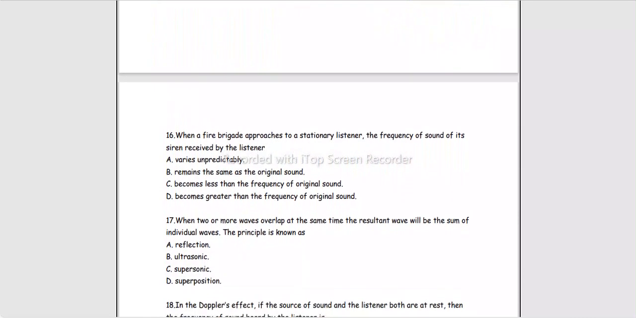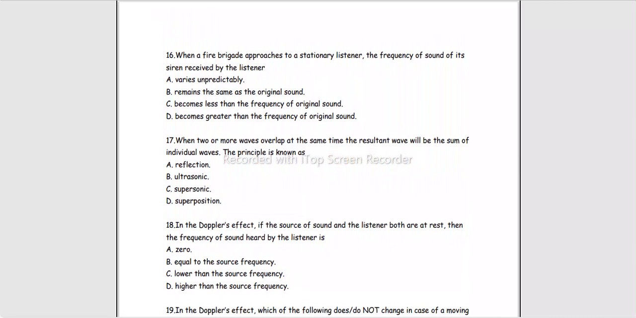When a fire brigade approaches a stationary listener, frequency of sound of its siren received by the listener is, consider करें एक sound source which is approaching the stationary listener. तो of course listener के लिए sound की pitch और frequency दोनों increase हो जाएगी, right? It varies but not unpredictably. It remains the same. No, it does not. There is a shift. Doppler's effect में हमने पढ़ा है. It becomes less than the frequency of original sound, होता ये correct option had the source been moving away from the stationary observer. इस केस में क्योंकि it is moving closer to the listener, तो frequency becomes greater than the frequency of original sound.